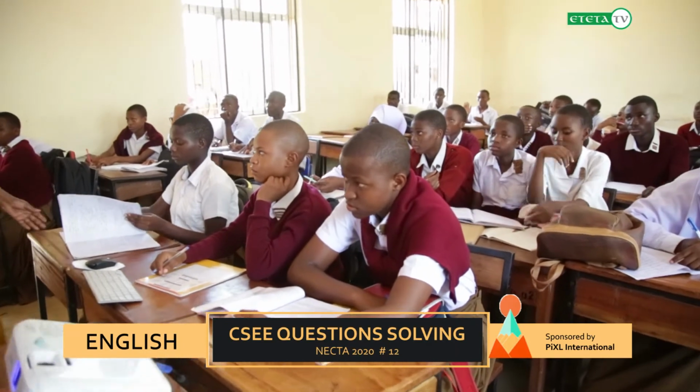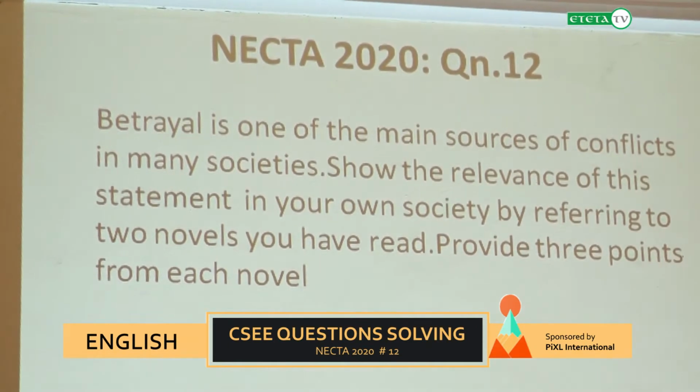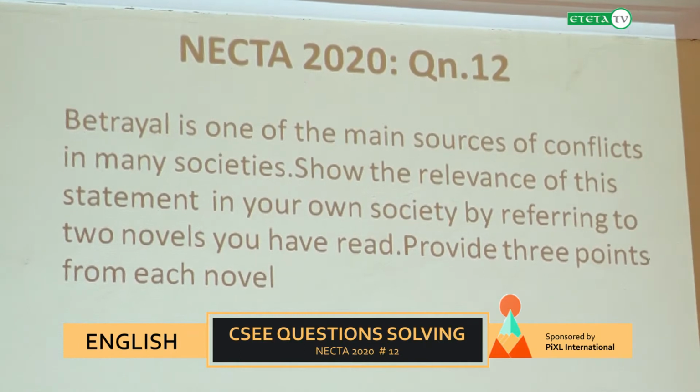The question states that betrayal is one of the many sources of conflict. Betrayal is one of the many causes of conflict in many societies. Show the relevance of this statement in your own society by referring to two novels you have read under this session, providing 3 points from each novel.